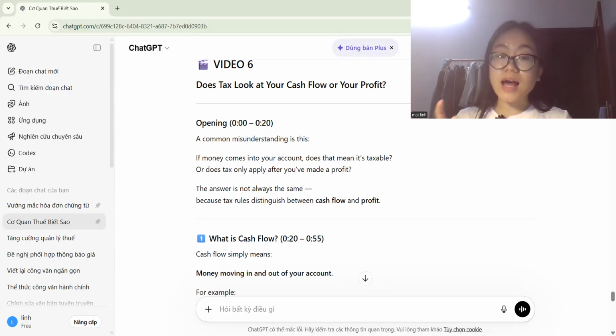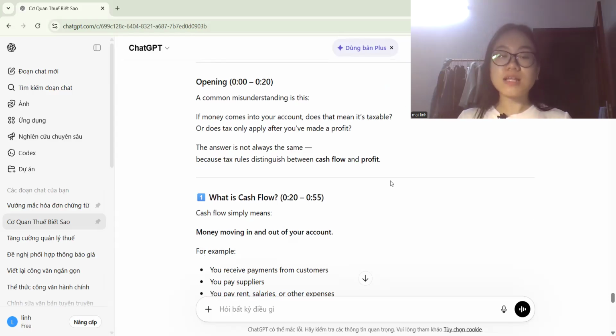Remember, it's allowed expenses, not all the expenses you pay for are subtracted when they calculate profit. There are certain conditions for an expense to be seen as an allowed expense, and we will learn that later in other videos. You just need to understand that profit is the real money that you gain when you do business.